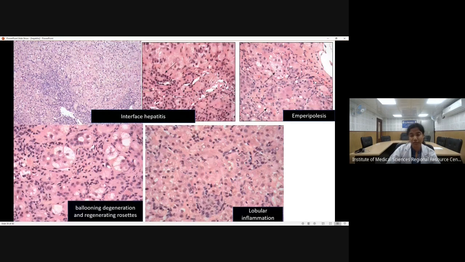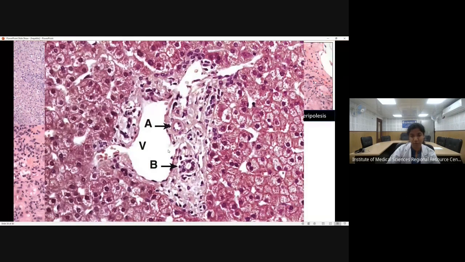Now, what are the microscopic manifestations of autoimmune hepatitis? Now, this is a normal portal tract. We can see there is very sparse inflammation, and the portal tract can be delineated from the adjoining hepatic parenchyma by a virtual plate-like thing. This is called the limiting plate.